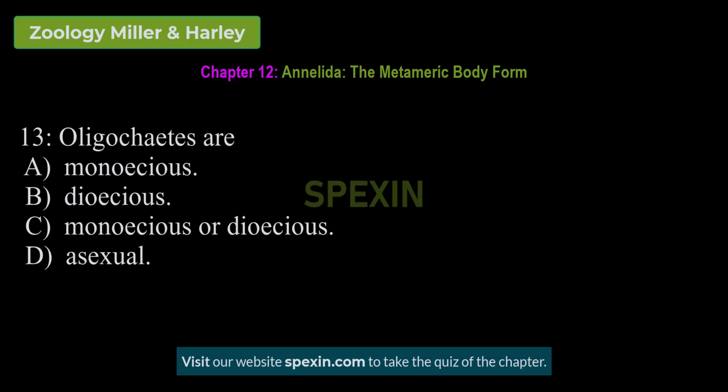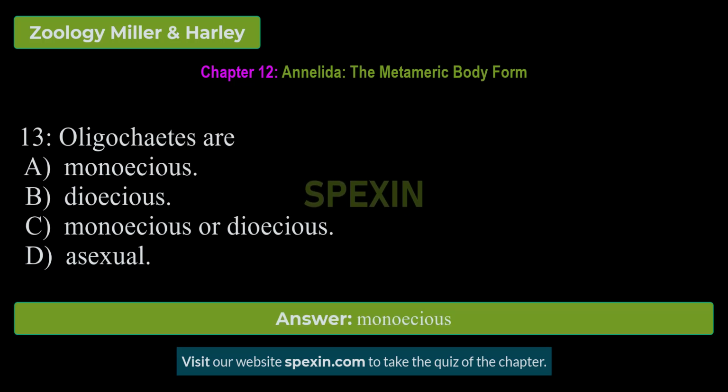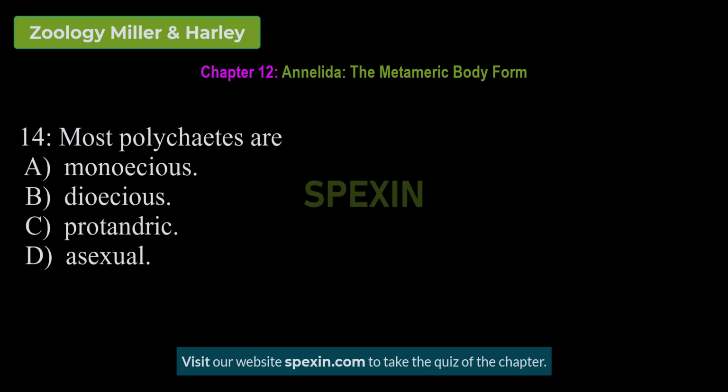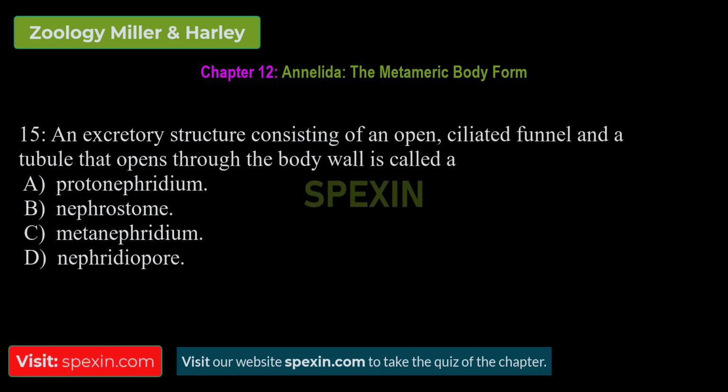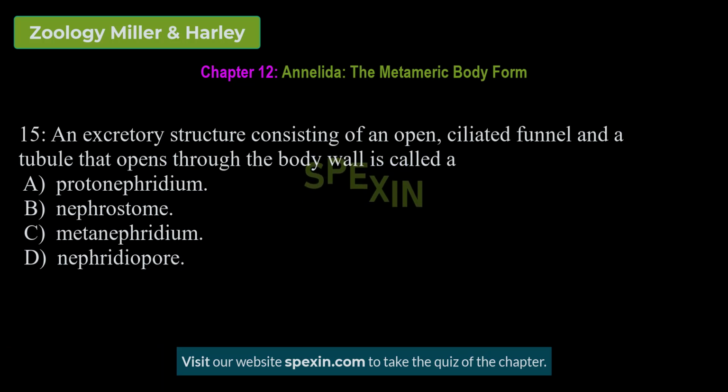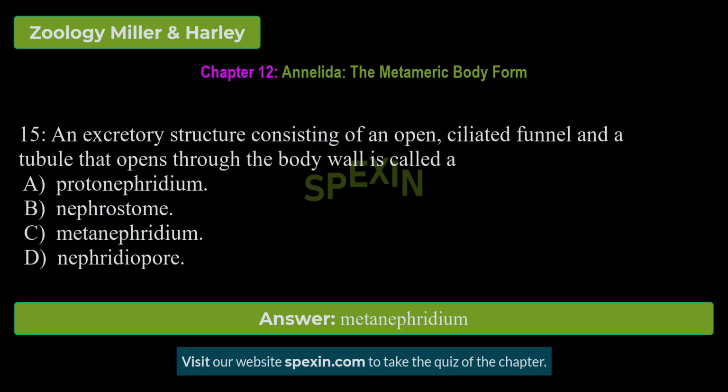Oligochaetes are monoecious, dioecious, monoecious or dioecious, asexual. Correct answer: monoecious. Most polychaetes are monoecious, dioecious, protandric, asexual. Correct answer: dioecious. An excretory structure consisting of an open, ciliated funnel and a tubule that opens through the body wall is called a protonephridium, nephrostome, metanephridium, nephridiopore. Correct answer: metanephridium.